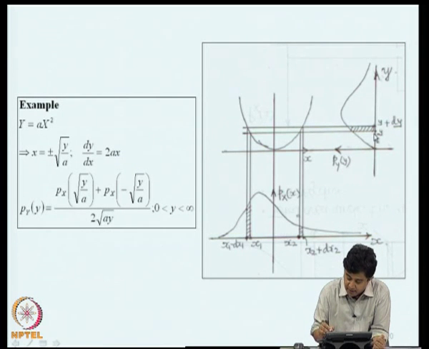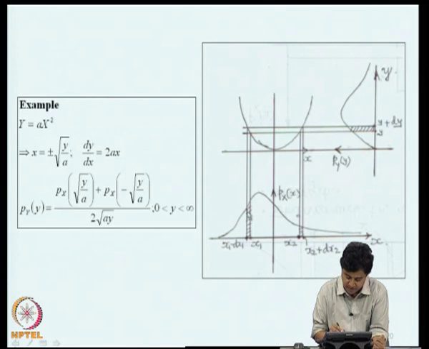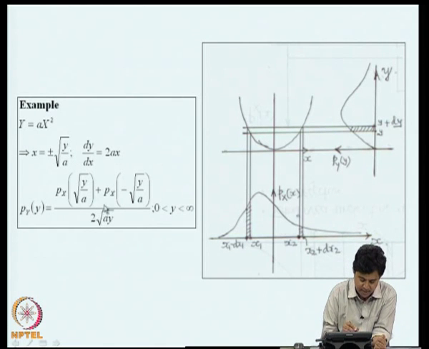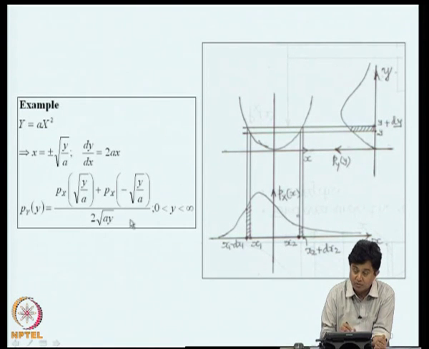So, the probability that y lies between y to y plus dy is nothing but the union probability of the union of these two events, namely x lies between x1 to x1 plus dx1 and x2 to x2 plus dx2. So, you will have to add these two probabilities. If we follow those rules and add them up, I get the probability density function of y in terms of the probability density function of x, which is given, and this is the requisite probability density function.